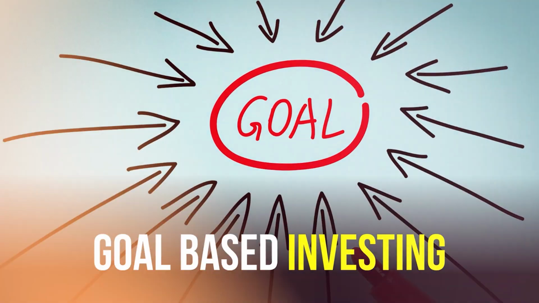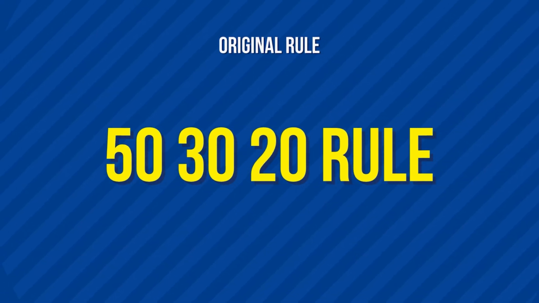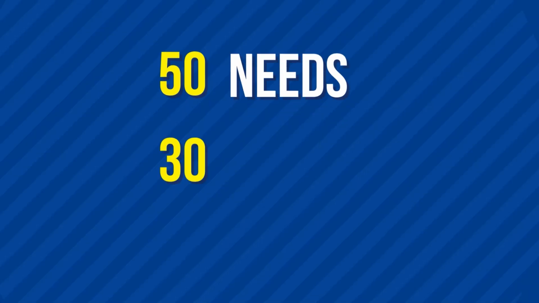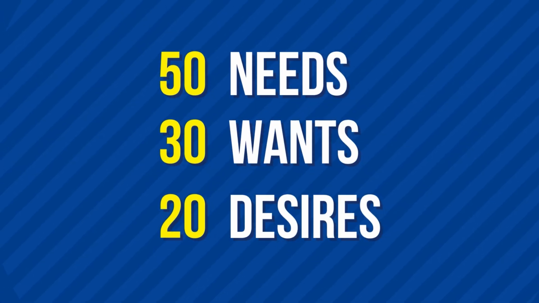So please contextualize. Now comes the fifth rule, which is called the income allocation rule. This is also famously called the 50-30-20 rule. This means that 50% should go to your needs, 30% to your wants, 20% for your desires, all this stuff. Now, is this correct? Absolutely not, right? Basically, this is just a roadmap, guideline, heat map, whatever you call it.